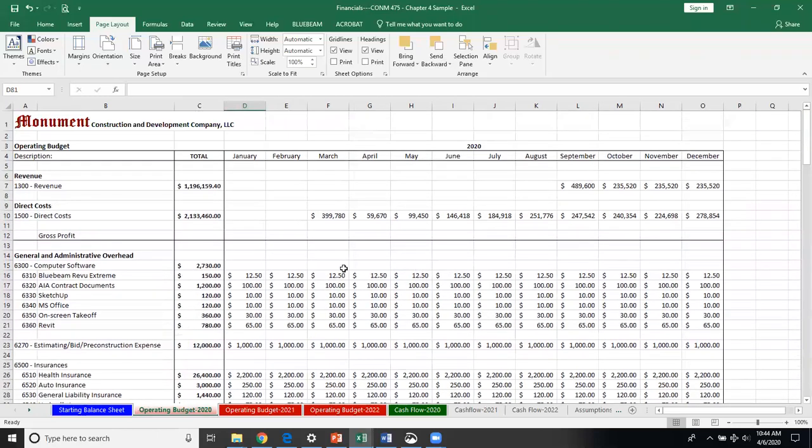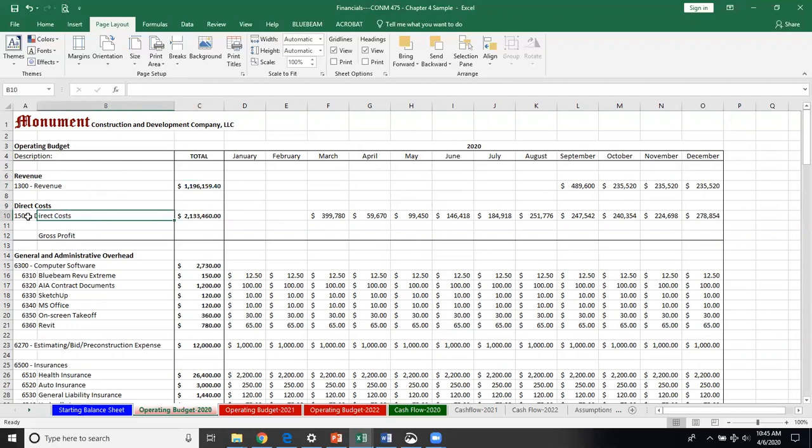And basically what I've done here, well, let me just back up here. We're not going to get into the nuts and bolts of when this is starting relative to when that balance sheet is. But what I've done right here is I've created a projection under revenues that for the year of 2020, I'm going to be doing just under $1.2 million worth of work in terms of revenue coming in.